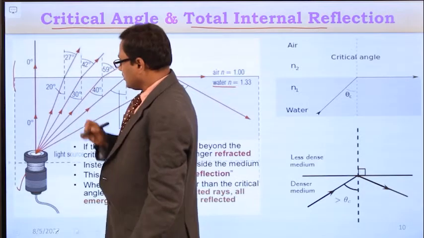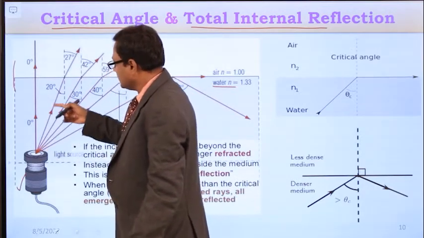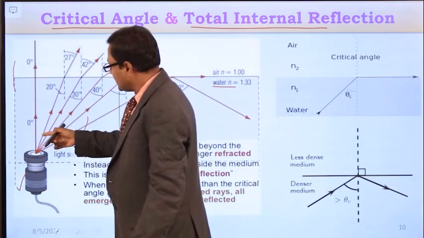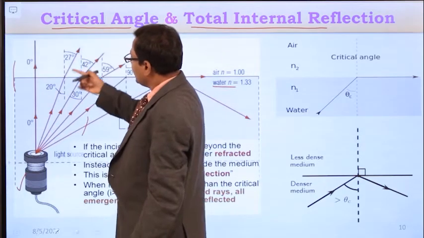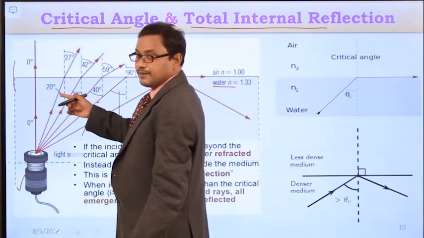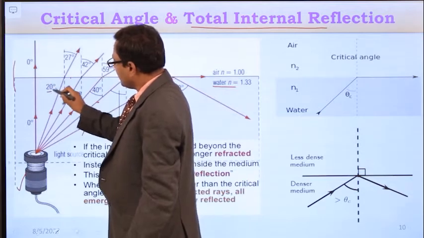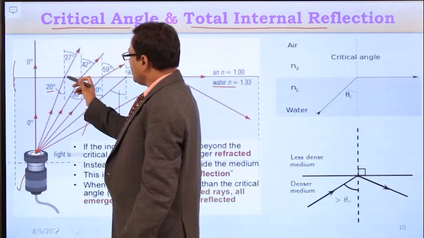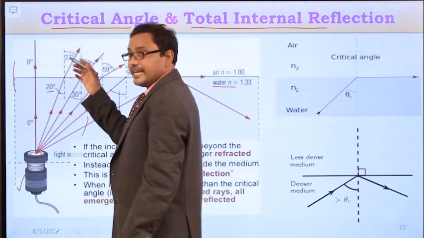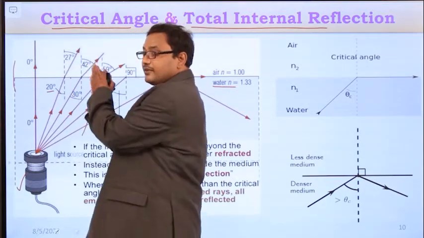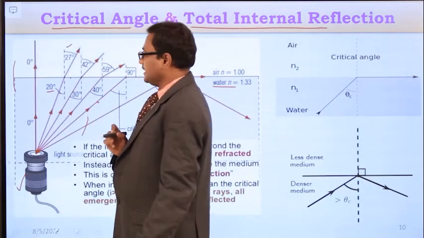Now assume the angle of incidence in the denser medium is slightly increased. Then the angle of refraction also will be increased. Look at this example. For this light ray, the angle of incidence is 20 degrees. Whenever it enters the rarer medium, traveling from denser to rarer medium, it moves away from the normal, and the angle of refraction is equal to 27 degrees.